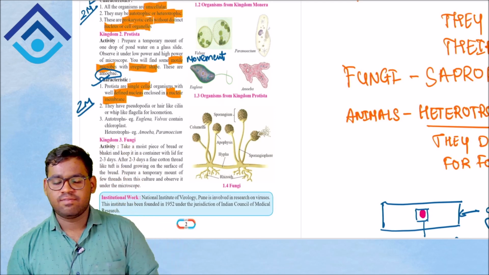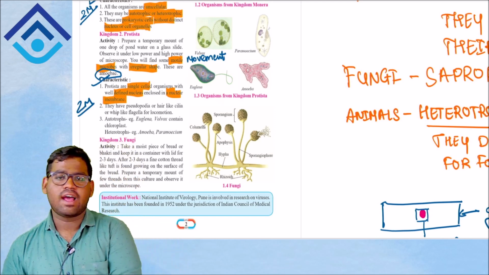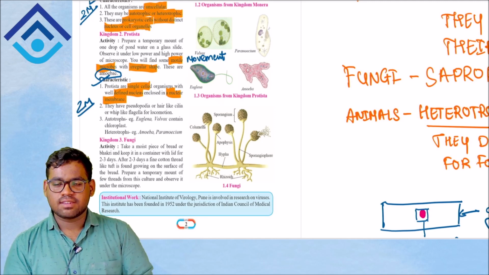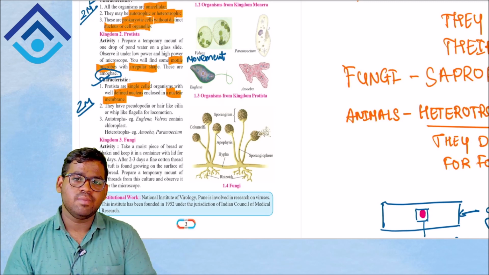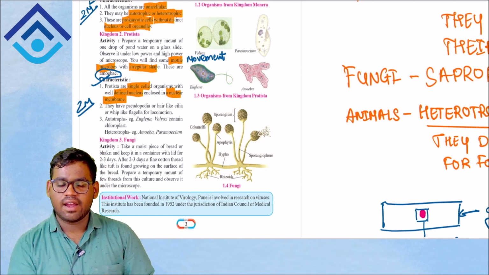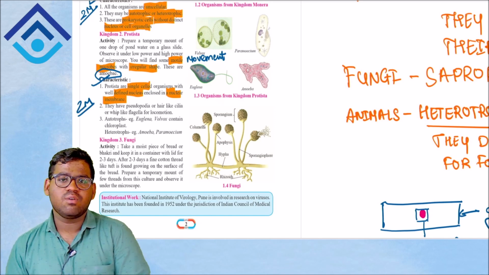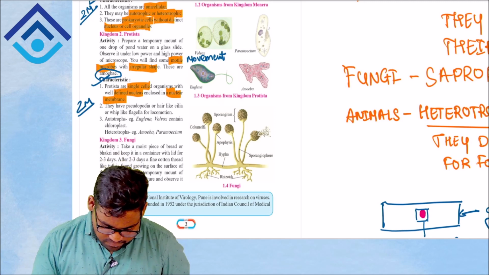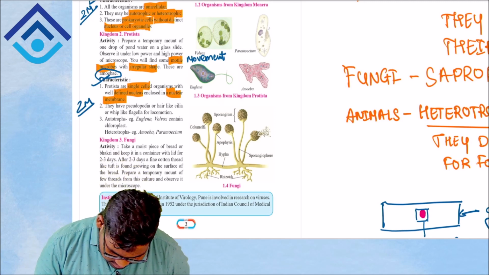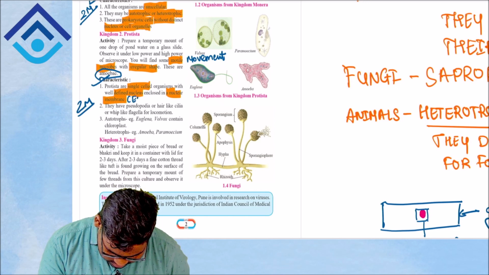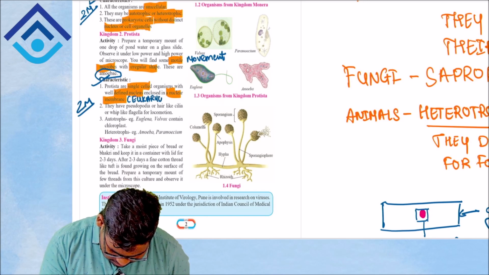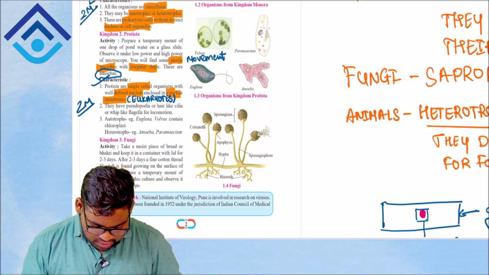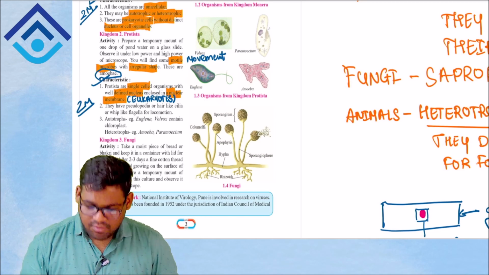That's the reason I have explained what eukaryote and prokaryote mean. Whenever you are studying science, I recommend that you learn the meanings of the words and not just learn the entire thing. If you understand the meaning of the word, it will be very easy for you to follow your subject. So they are eukaryotes, I'll write that here. They have pseudopodia, or hair-like cilia, or whip-like flagella for locomotion.